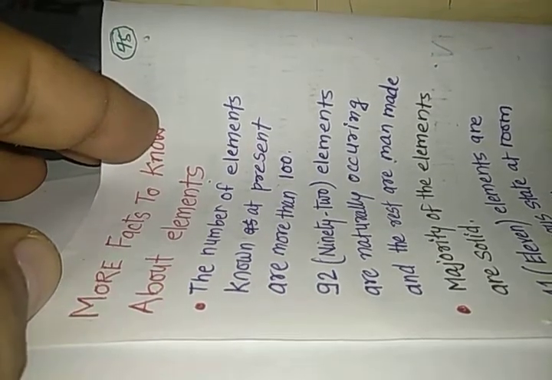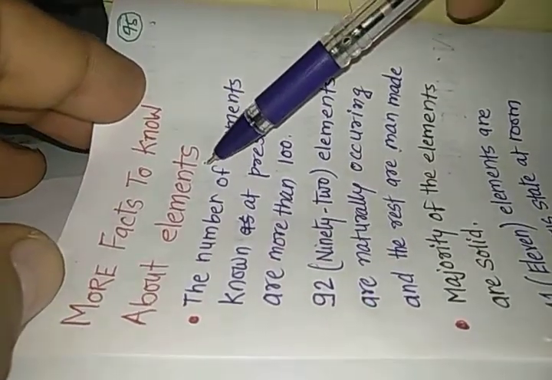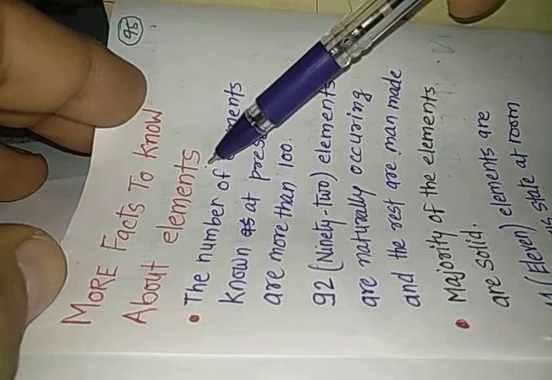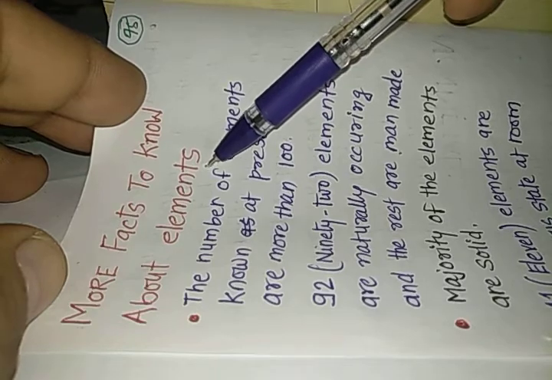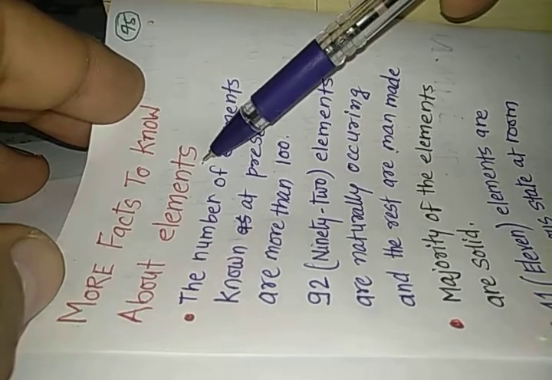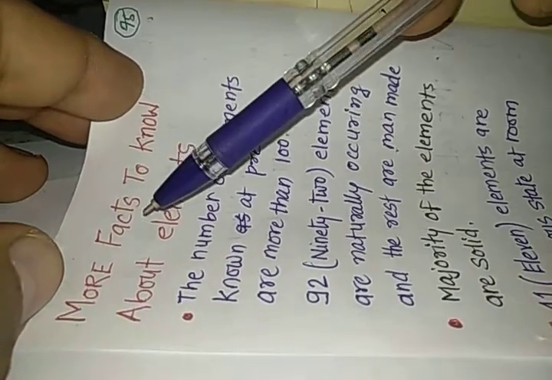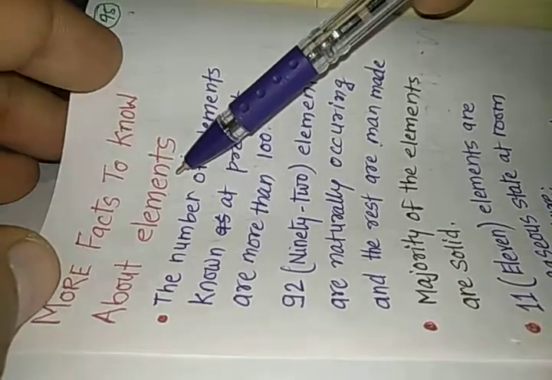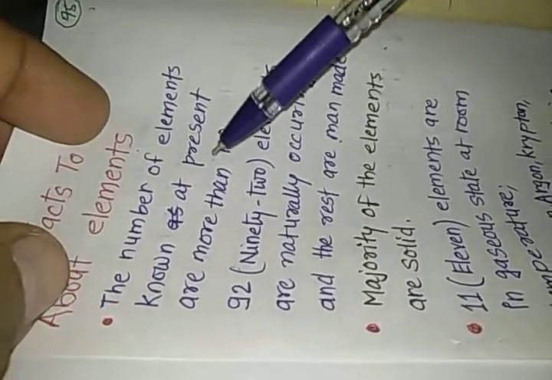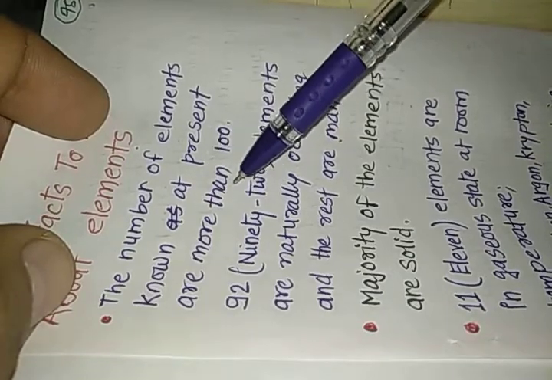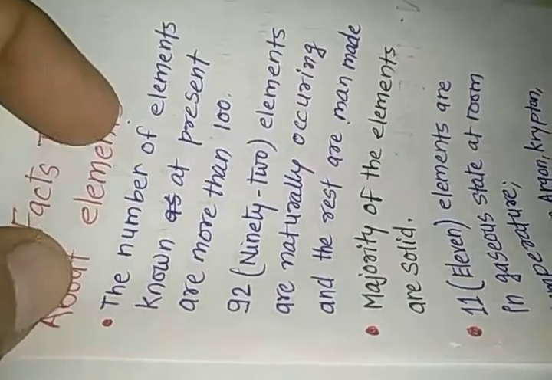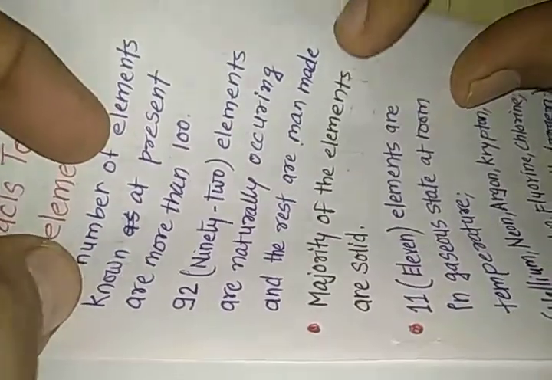Now we want to know more facts about the elements. These metals, non-metals and metalloids collectively are known as elements. They are pure substances, and we are going to know more facts about the elements. The number of elements known at present is more than 100. So more than 100 elements are known nowadays.